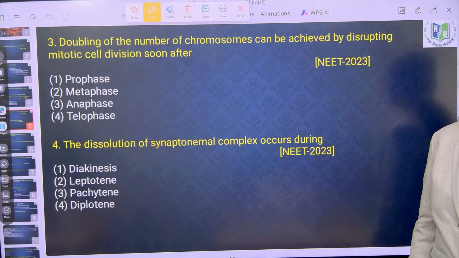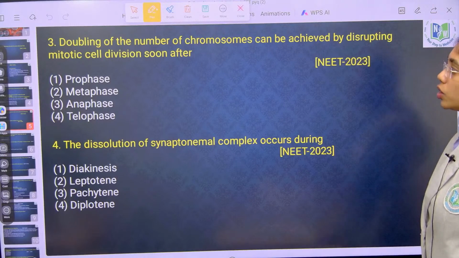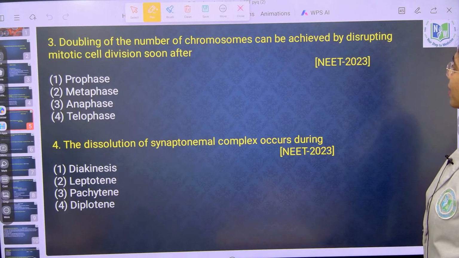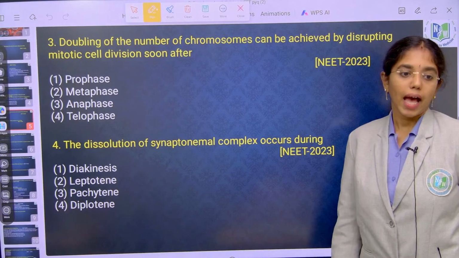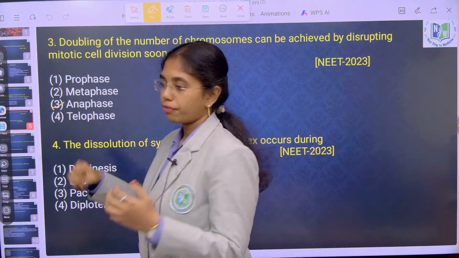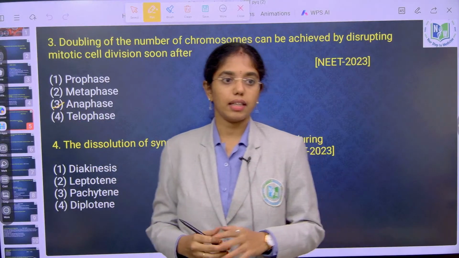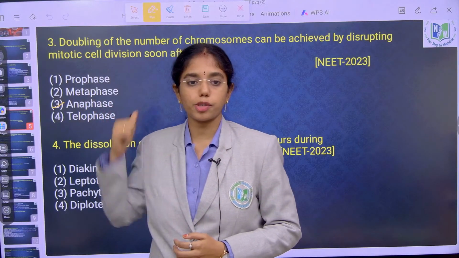After anaphase. We have done this question already, right? So doubling of number of chromosomes can be achieved by disrupting the mitotic cell division soon after anaphase. How many of you can answer this correctly, or are you still thinking? How many of you are clear with the answer? Just raise your hands. If not, I will explain this.